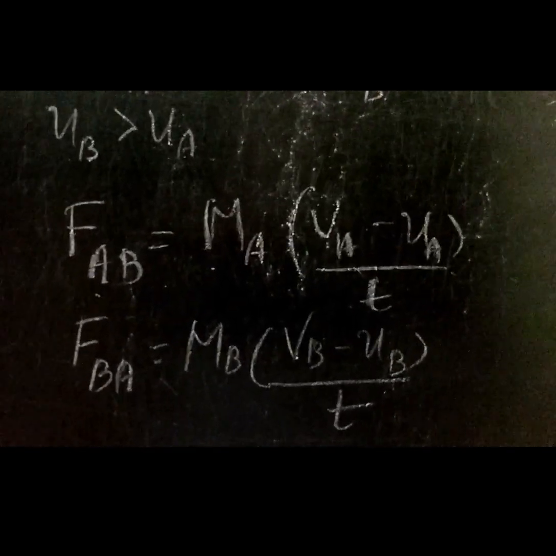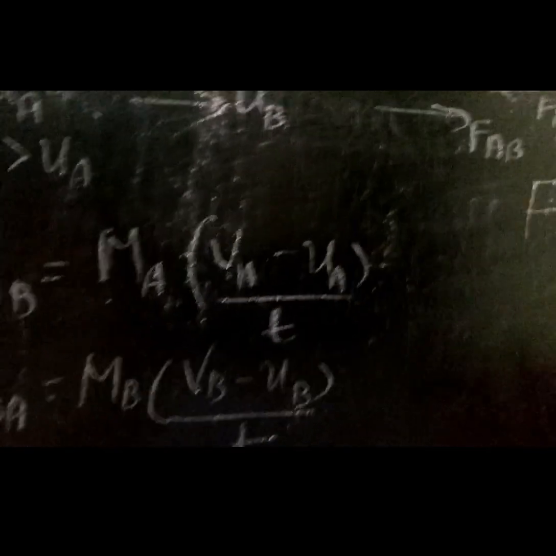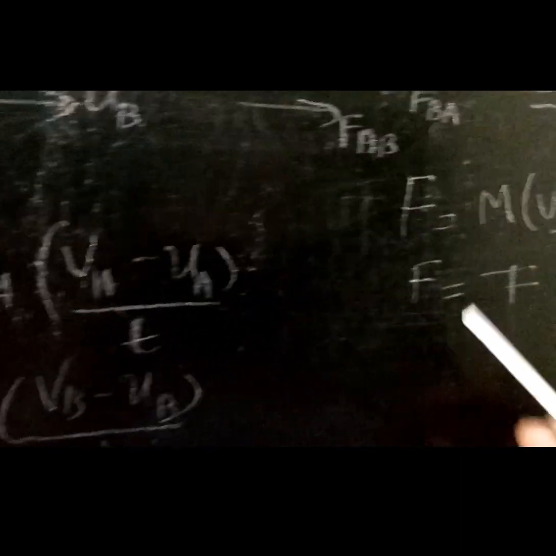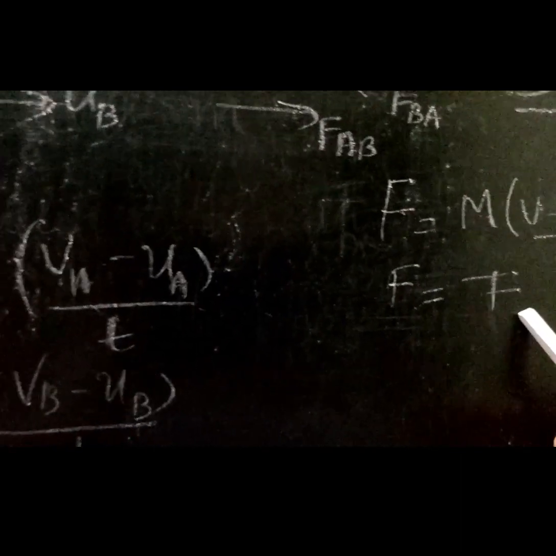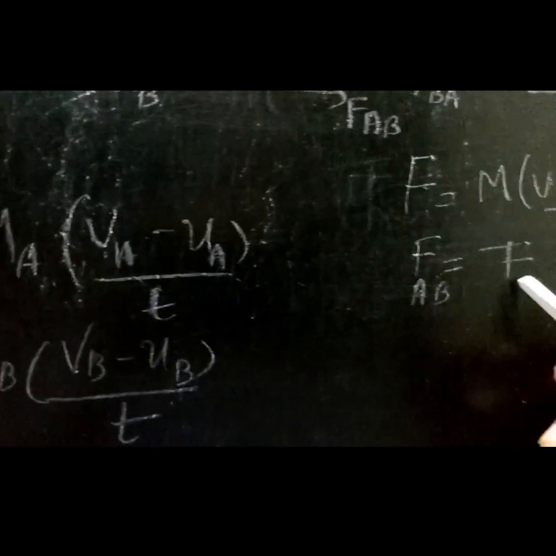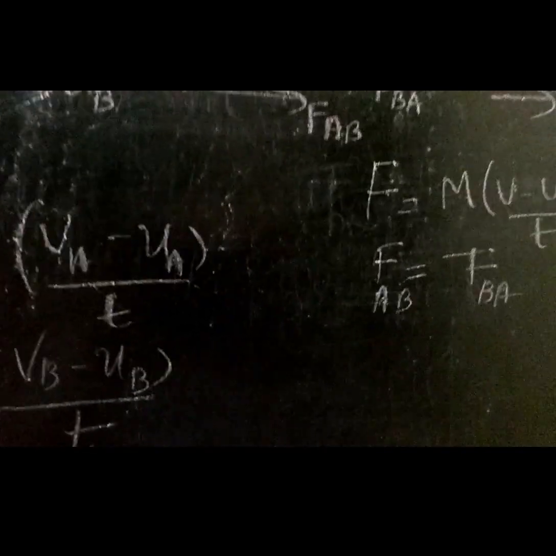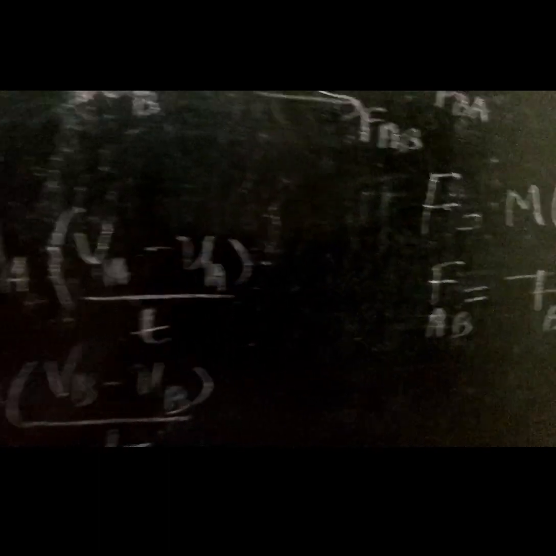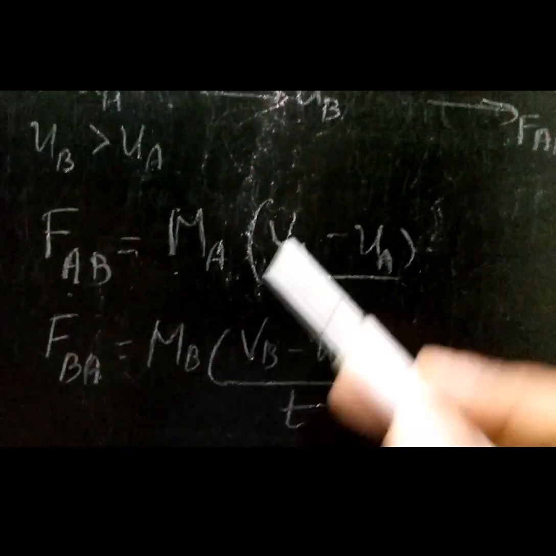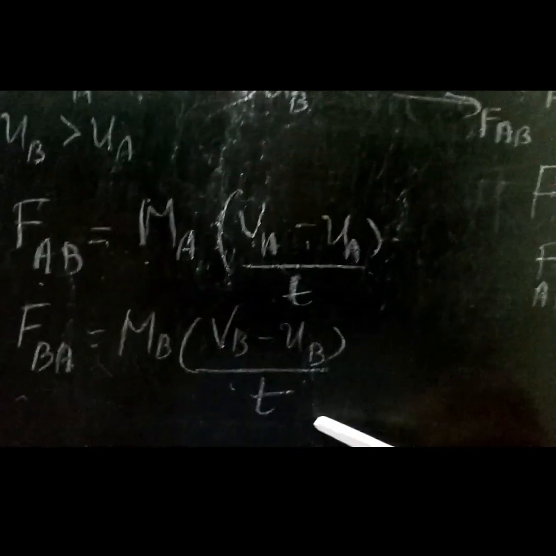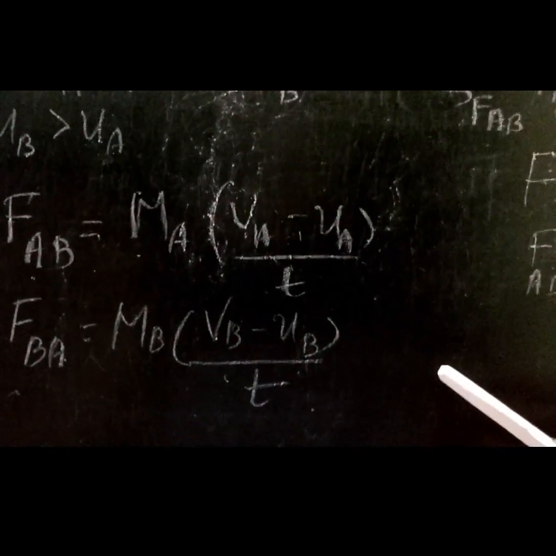Based on the third law, we can write F is equal to negative F. That means they are equal and opposite. So FAB is equal to negative FBA. Since the left hand sides are equal and opposite, the right hand sides are also equal and opposite.